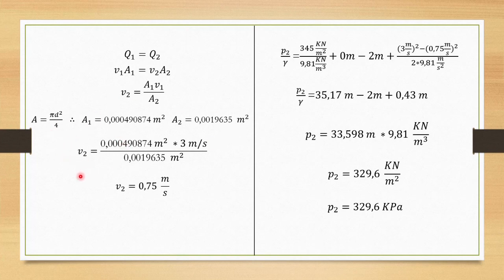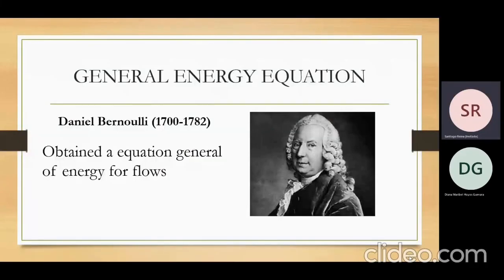We obtain that velocity 2 is equal to 0.75 meters per second, and therefore we no longer have another unknown. We substitute in the final equation and obtain as a final result that the pressure in section 2 is 329.6 kilopascals.